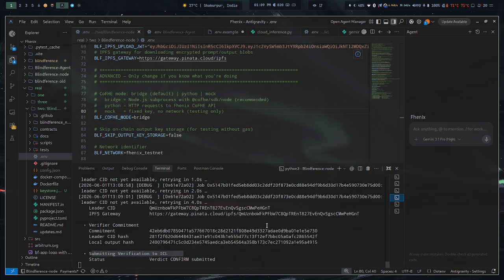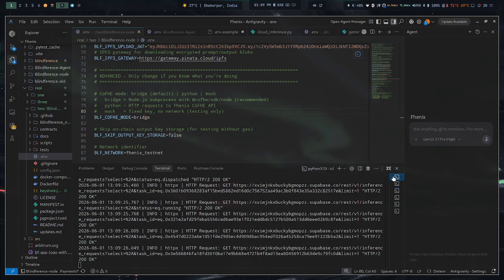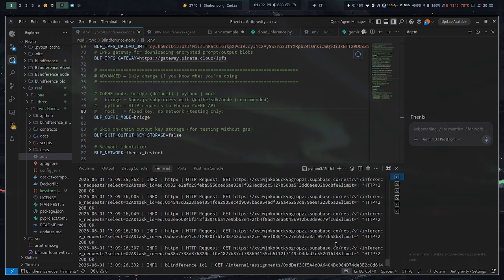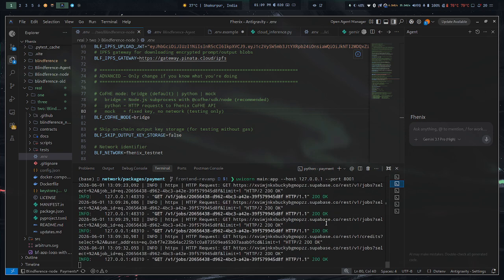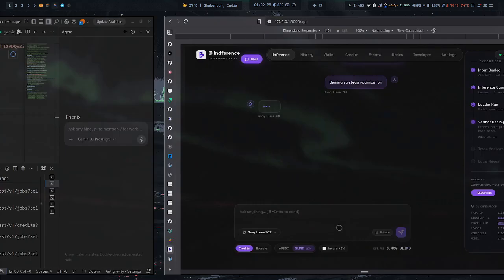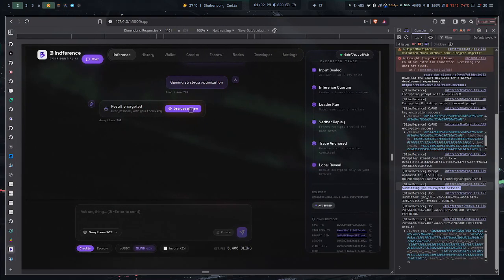So I think we'll soon be receiving the output there. I guess ICL did its work, so now it's going to transfer the work, basically telling the job payment that okay, you can distribute all of these credits to the real author. Basically the leader receives 60% of it, and the two remaining verifiers receive 20% each.